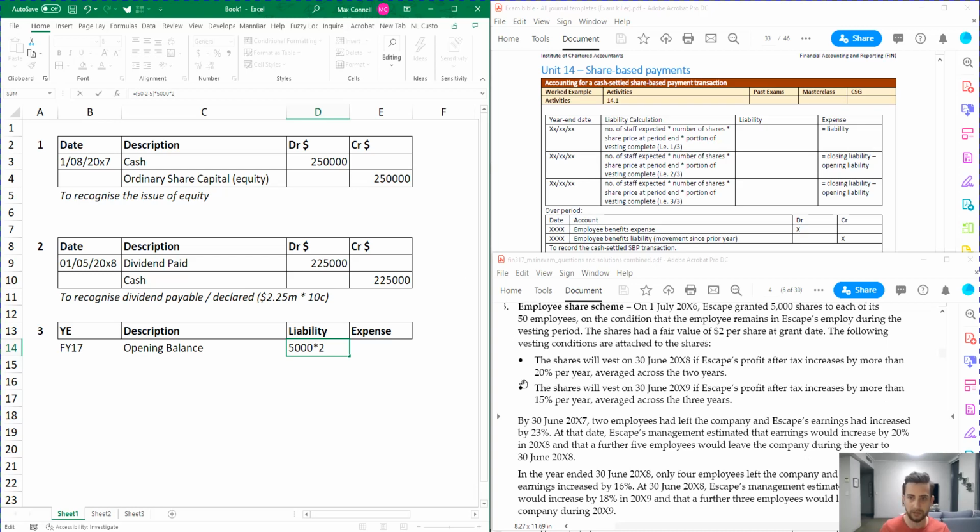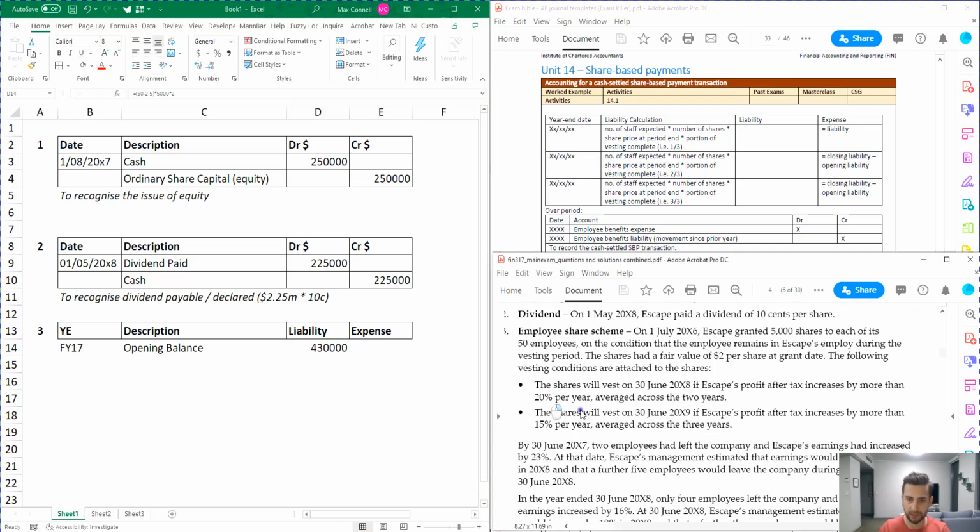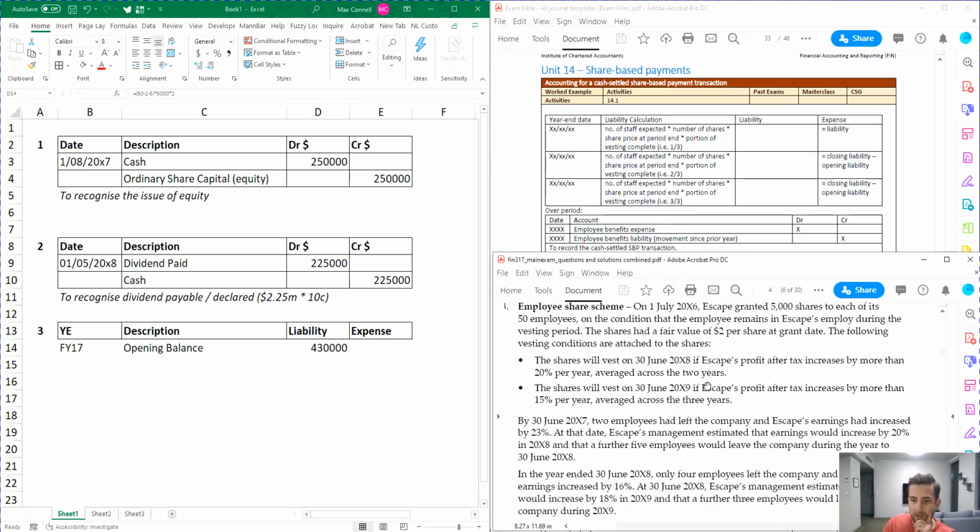And then the only thing I need to do is then apportion it by the vesting period, or the portion of the vesting period completed. So is it 1/3 or is it a half? So it really depends on whether we think the shares are going to vest in 2018 or if they're going to vest in 2019. So let's see if they're expecting that the profit after tax will increase by more than 20%.